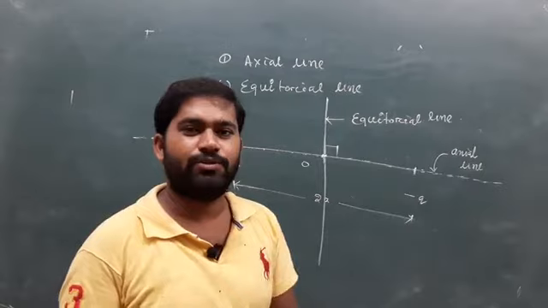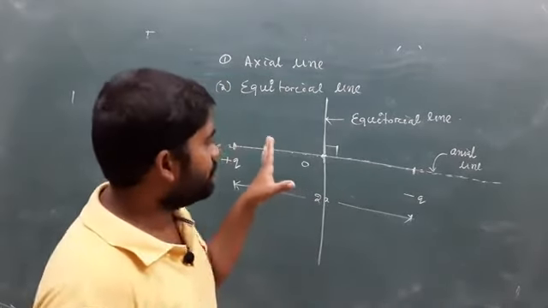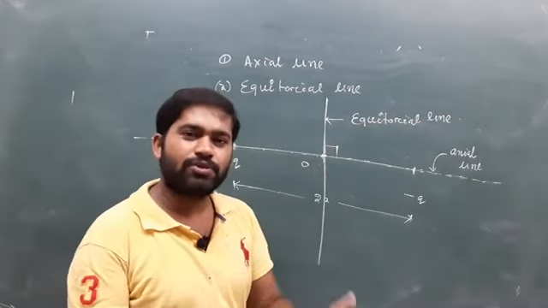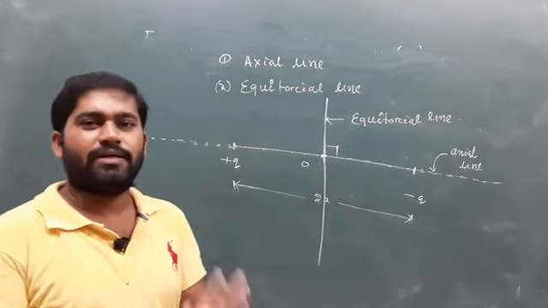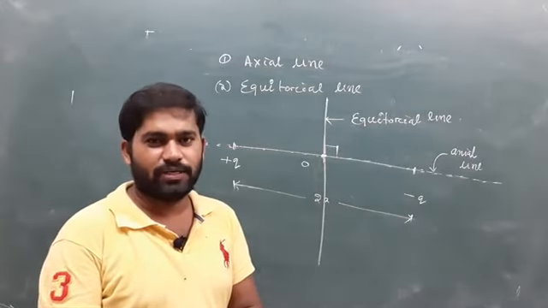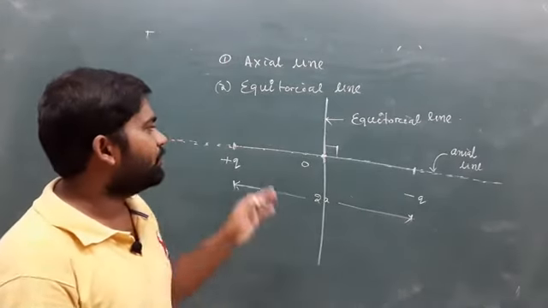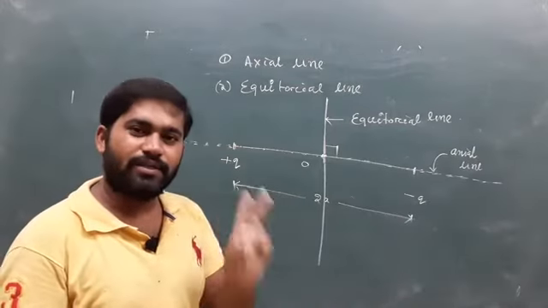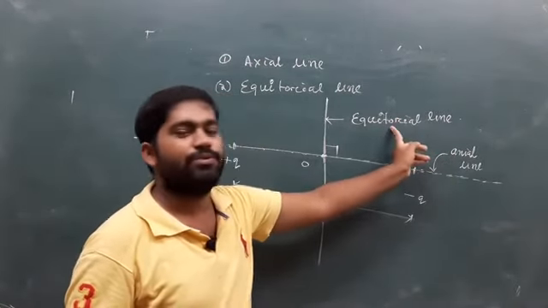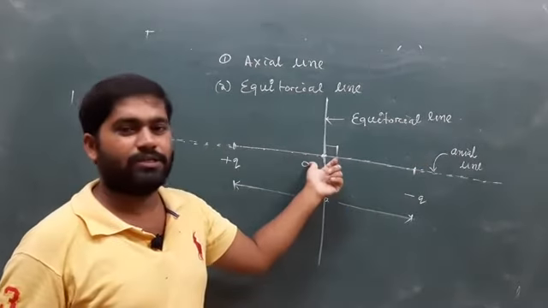Depending upon the axial line and equatorial line, there are two different long questions that always come in your board exams. In the next class we will discuss the two long questions based on the axial line and equatorial line of an electric dipole.